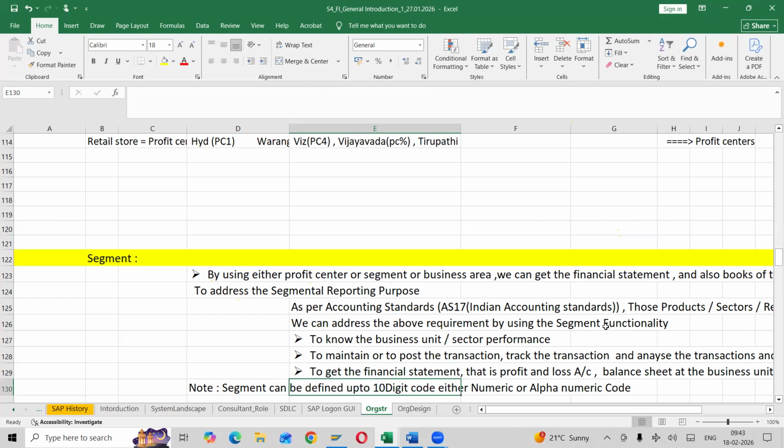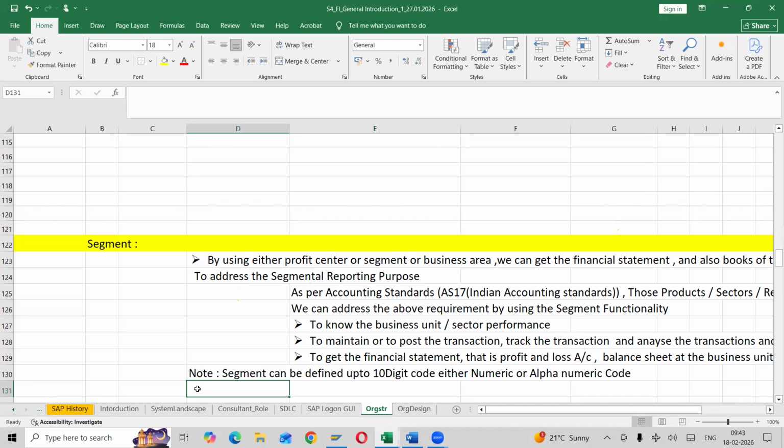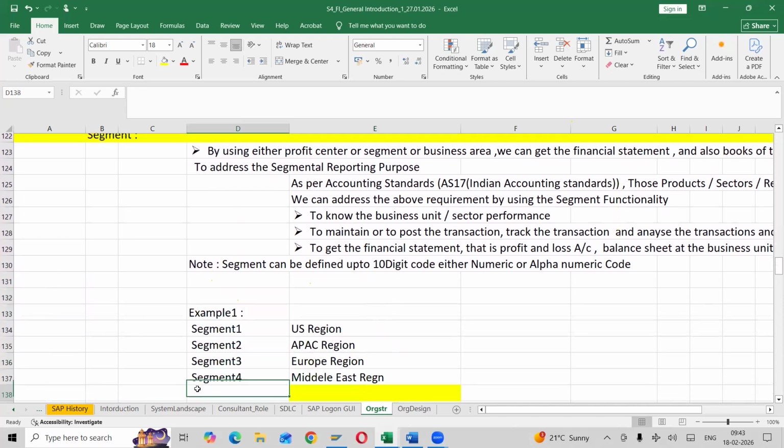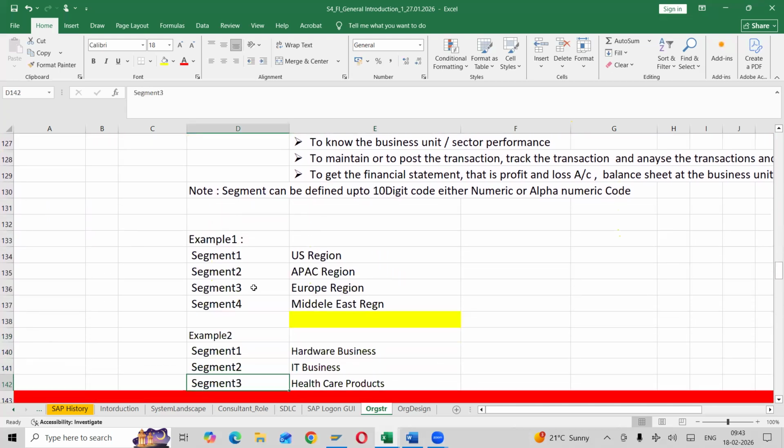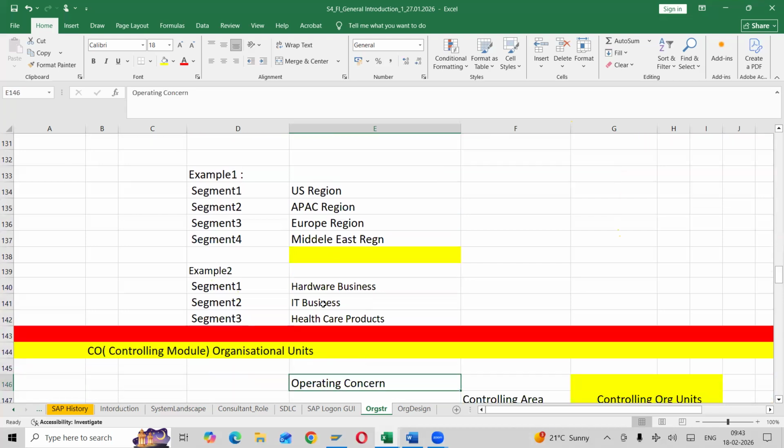Same thing, segment can also have a 10-digit code. Either numeric, alphanumeric, or alpha. Profit center is also a maximum of 10-digit code. Any questions? Same thing, you can have US region, APAC region, Europe region, Middle East region. If you are organizing product wise, then hardware business, IT business, health.